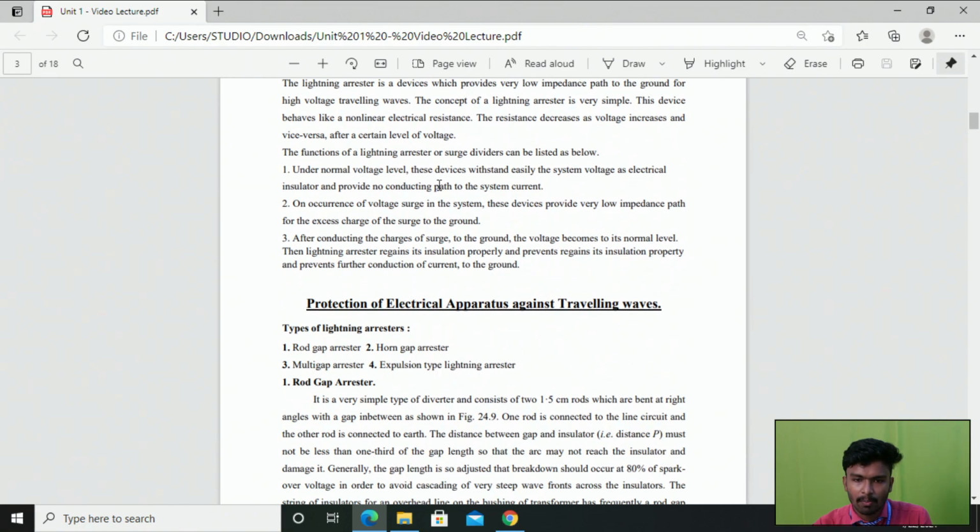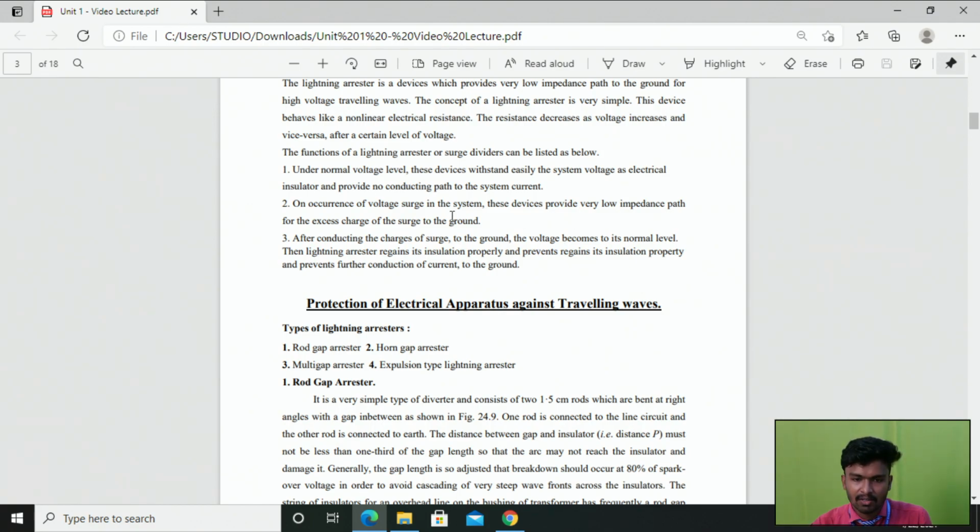During the normal operating condition, we don't have any sufficient surge to break down this spark gap, right? So at that time, this device withstands the system voltage easily as an electrical insulator. So during the normal operating condition, this lightning arrester operates as an insulator, which provides no conducting path to the ground.